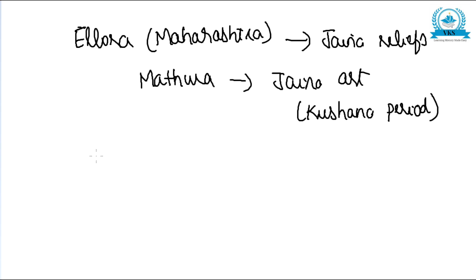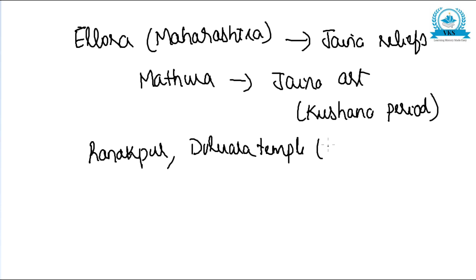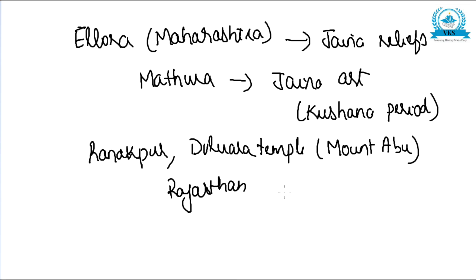And the Jaina temples at Ranakpur and the Dilwara temple at Mount Abu, both in Rajasthan. These are products of superb Jaina craftsmanship. So the Jaina temples at Ranakpur and the Dilwara temple at Mount Abu, both in Rajasthan, are the products of Jaina craftsmanship. So all these are the examples of Jaina architecture.